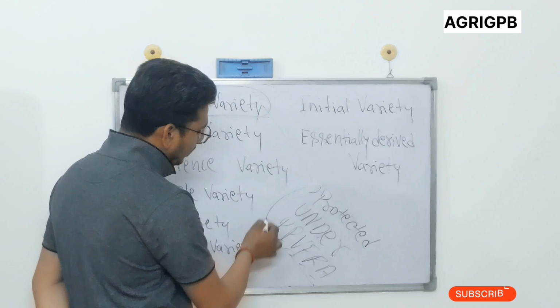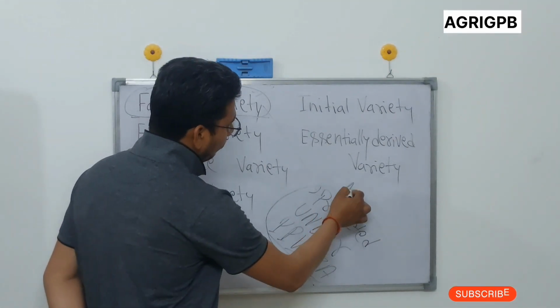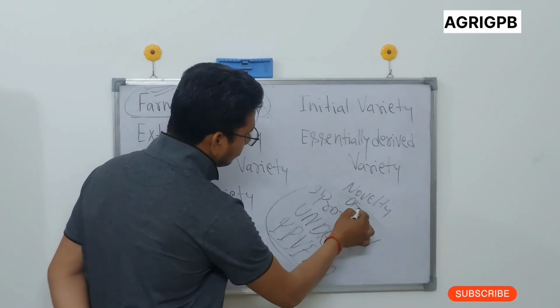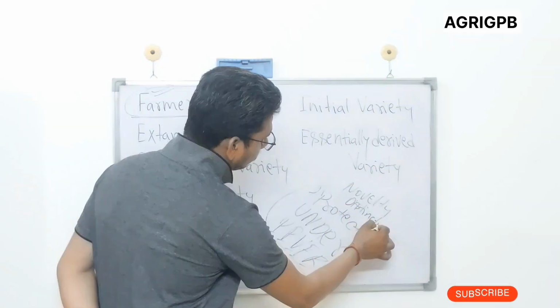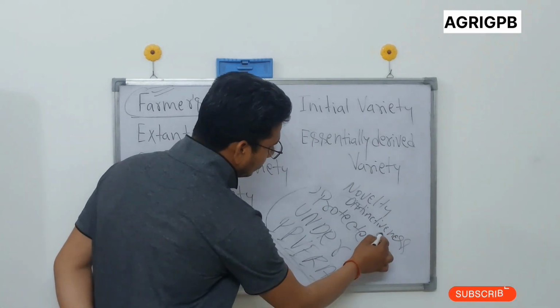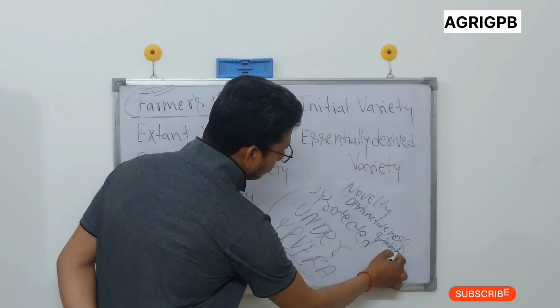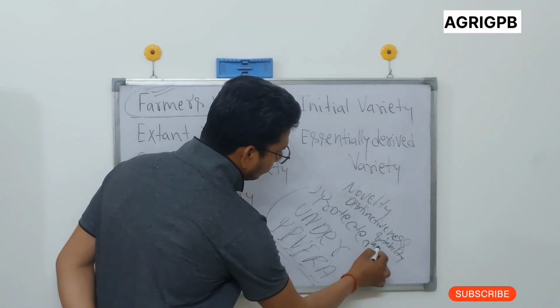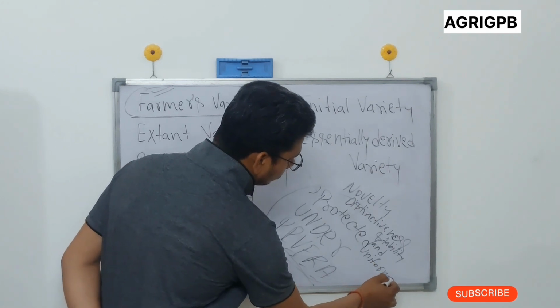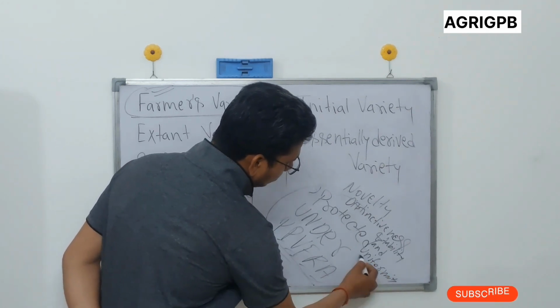As we all know that PPVFRA requires novelty, distinctiveness, stability, and uniformity for registration.